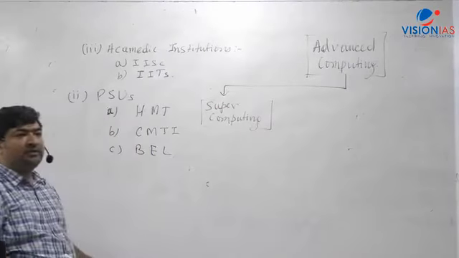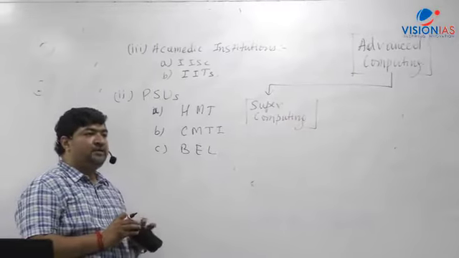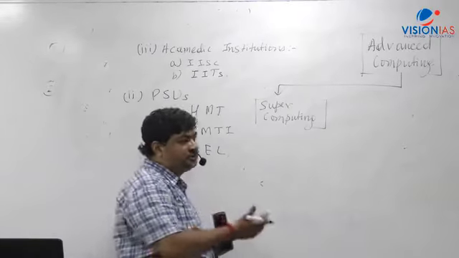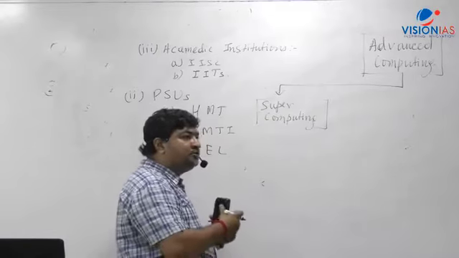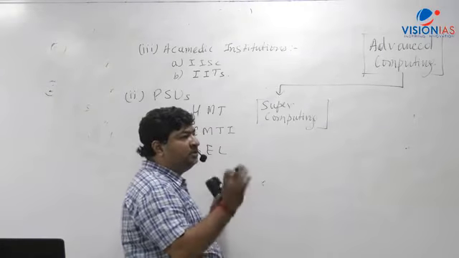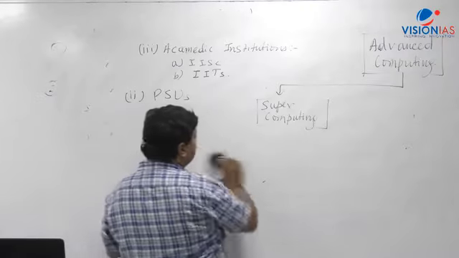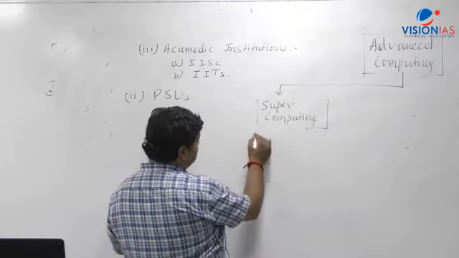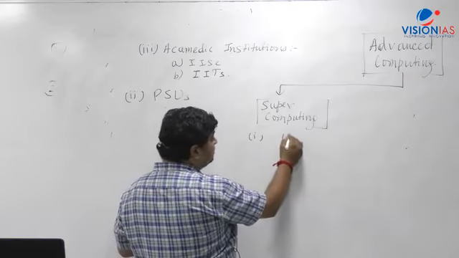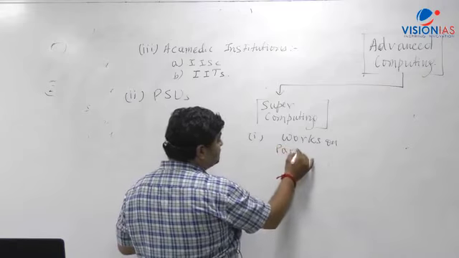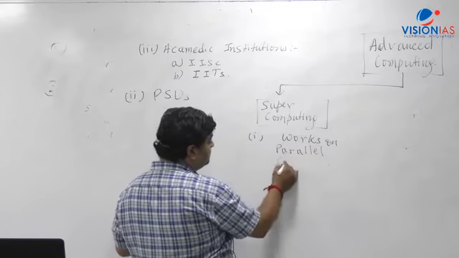What is a supercomputer? A supercomputer processes information, stores information, and processes the information with parallel processing. So it is nothing but a cluster of CPUs which are joined together. It consists of a number of CPUs and GPUs joined together. This works on parallel computing. It can process the data in parallel.